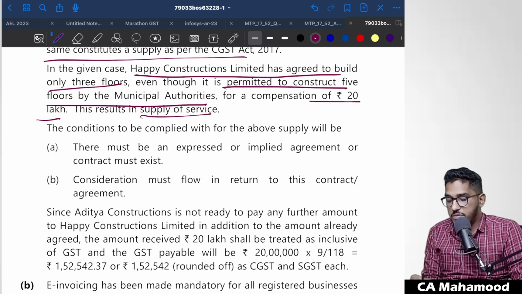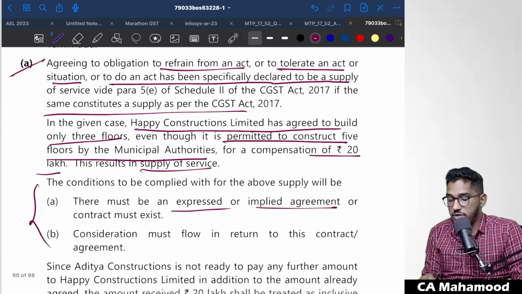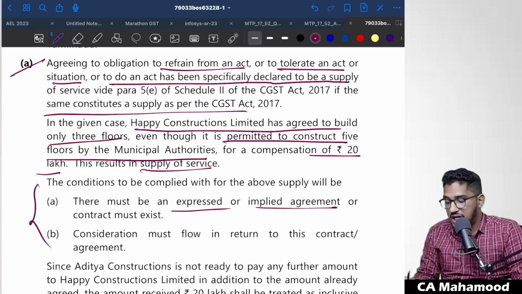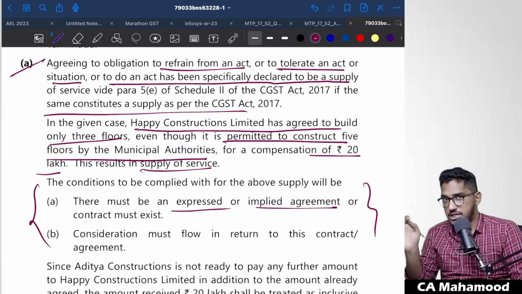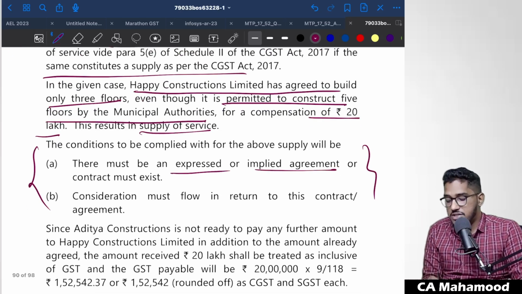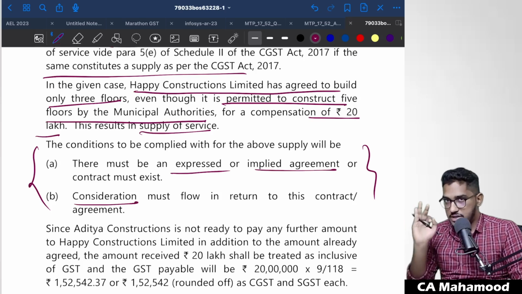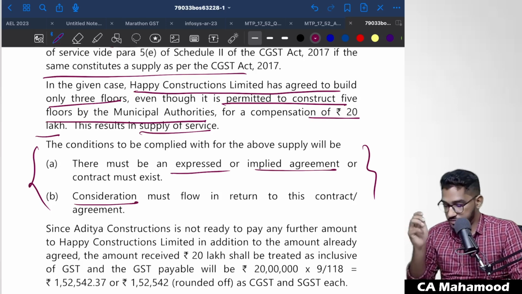The conditions which are required to be complied with for the above supply are: there must be an express or implied agreement. In order to treat agreeing to refrain from an act, or agreeing to tolerate an act, or agreeing to do an act as a supply, 2 conditions are required to be fulfilled. Number 1, there should be an agreement, either implied or express, and there must be consideration. In the given case, there is clearly an agreement, and also 20 lakh rupees of consideration is flowing. So 2 conditions are satisfied. Yes, this will be treated as supply of service.